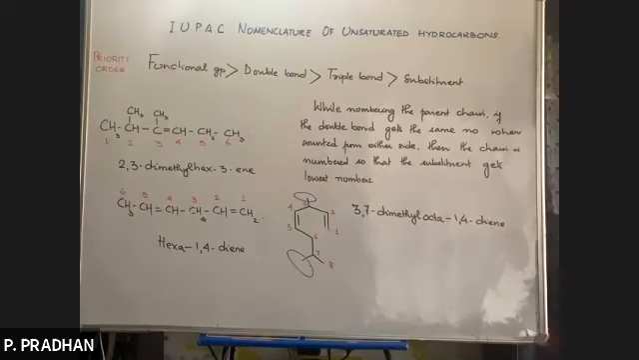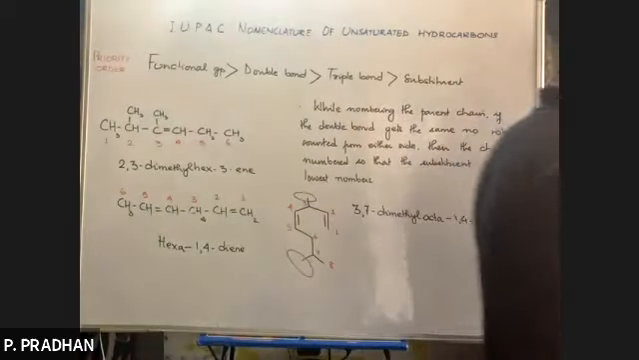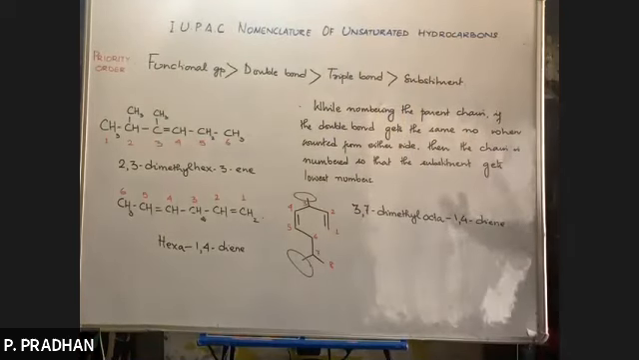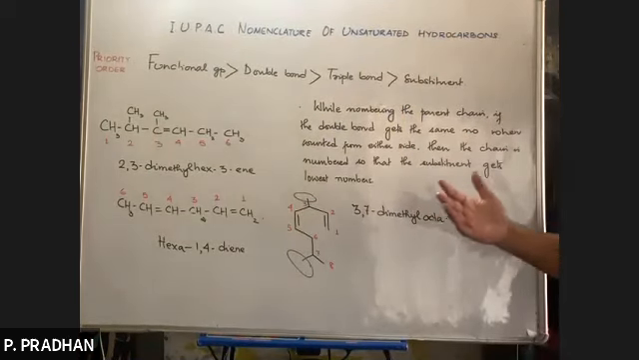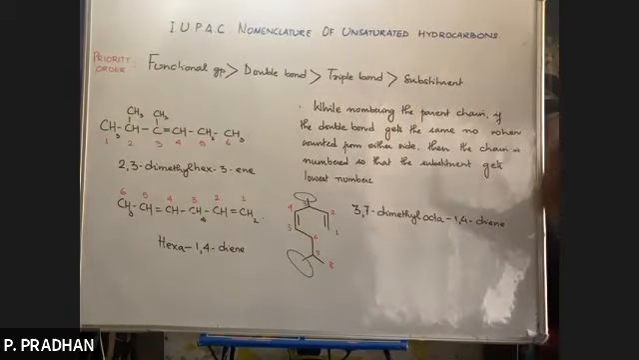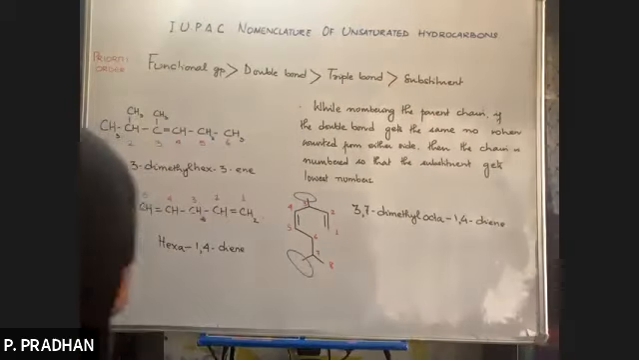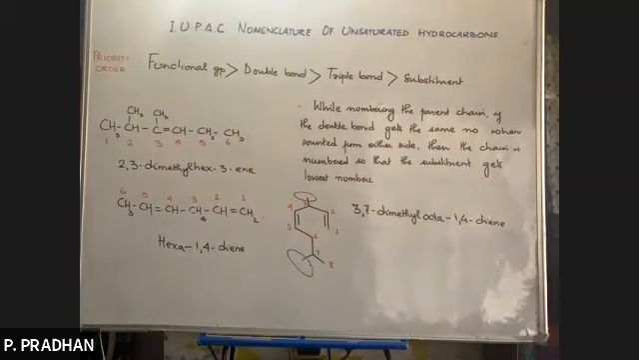So now similarly, IUPAC nomenclature of compounds containing a triple bond. In the triple bond case everything will be the same except the suffix, which changes to YNE. For a single bond the primary suffix is ANE, for a double bond the primary suffix is ENE, but if there is a triple bond, the suffix will be YNE.